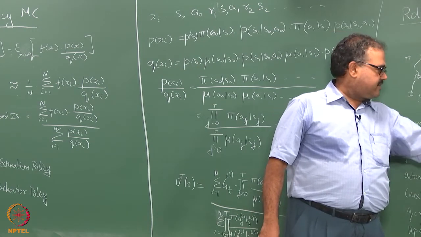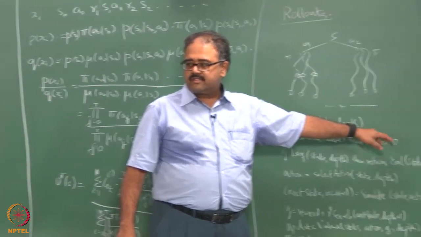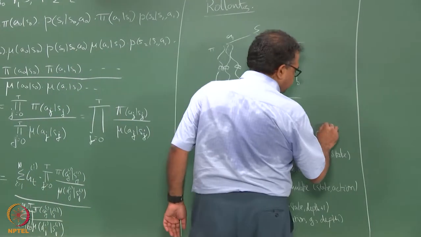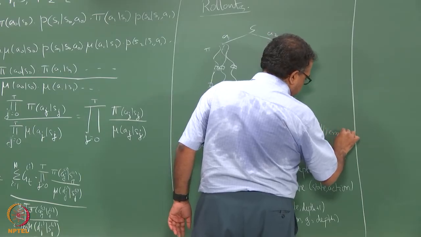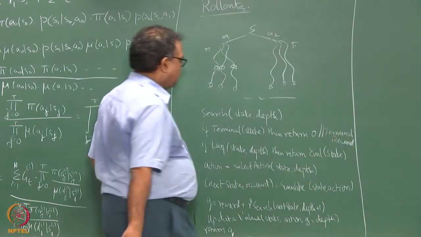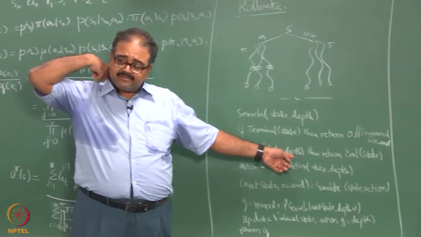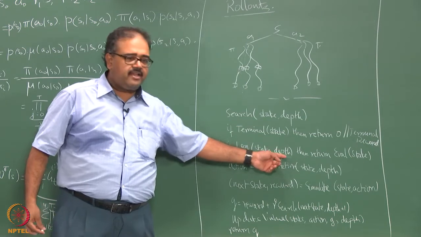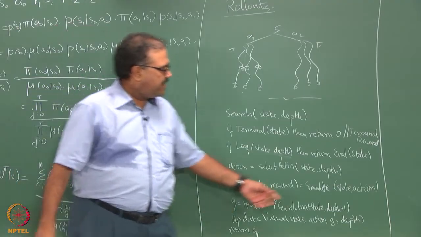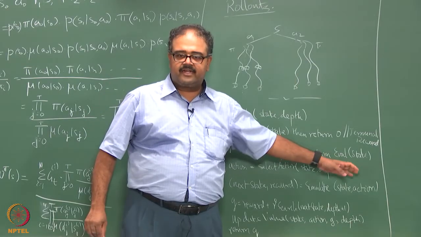If it is a terminal state, I just return a reward of 0 in the simple case, but I will return the terminal reward, whatever it is. In this case we are assuming that all the terminal rewards are 0, otherwise I will return whatever the reward is. And then I check if I have reached the required depth. If something is a leaf state, that means it is a state at which I will not do any further processing. Then I evaluate that state, and I return whatever is the value of the state.